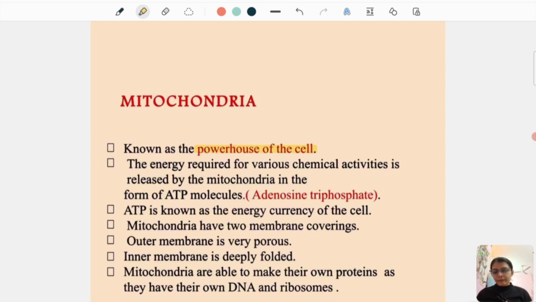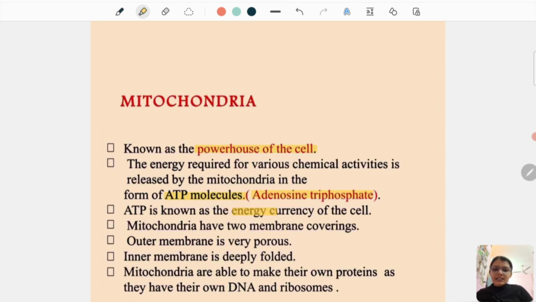It is very important for the exam. Why is it known as the powerhouse of the cell? Because the energy required for various chemical activities is released by the mitochondria in the form of ATP molecules. ATP is the energy currency of the cell. What is the full form of ATP? Adenosine triphosphate.